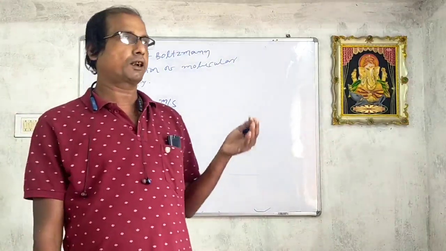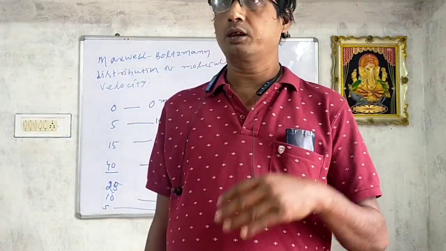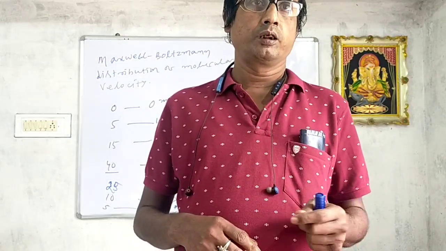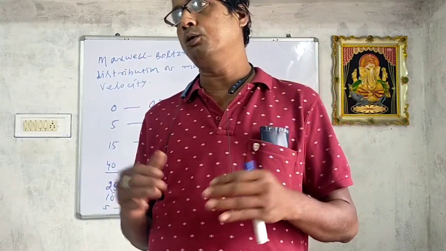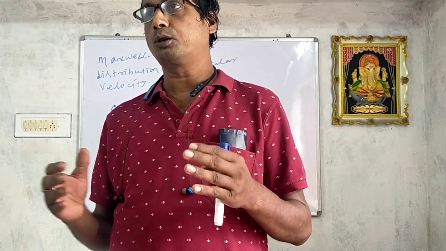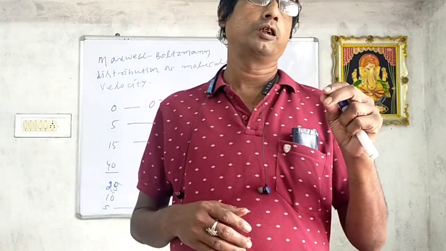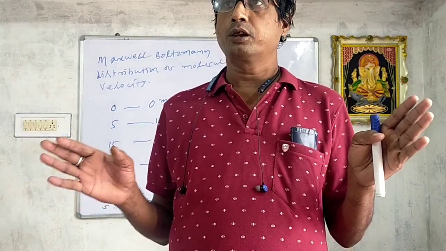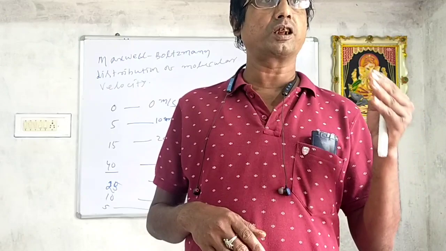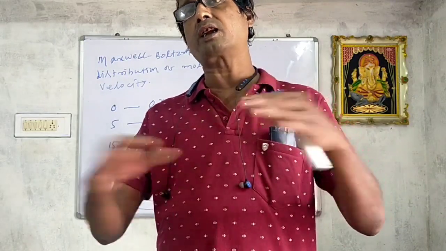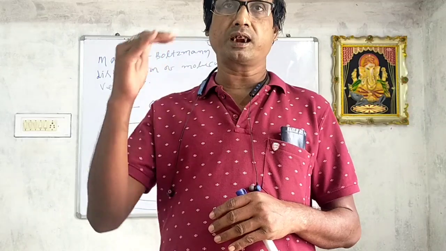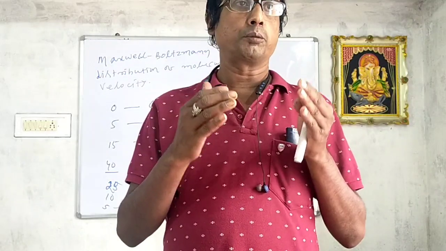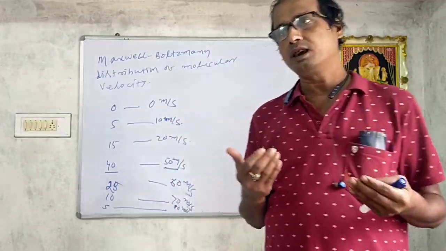Suppose in a running race competition, 100 students are running. If somebody asked you how many students are at zero velocity, zero velocity means static, so no student. Similarly, the number of molecules possessing zero velocity is 0 because all the molecules are in motion. As the velocity increases, suppose 10 meter per second, the number of molecules will increase. At 15 meter per second, the number of molecules will increase.